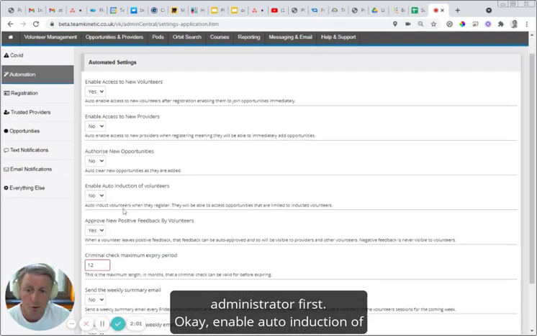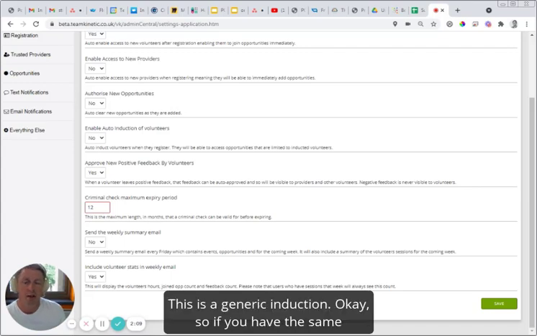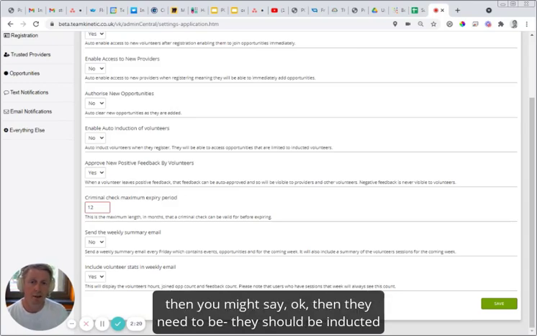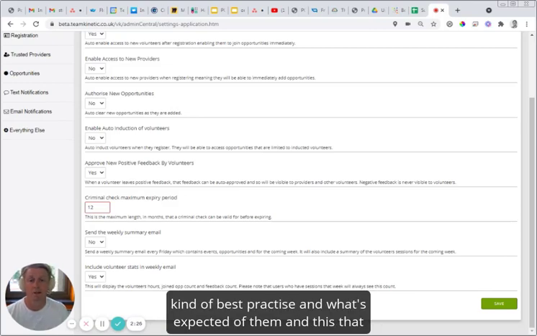Okay, enable auto induction of volunteers. So this is not an induction on an opportunity. This is a generic induction. If you have the same induction process, onboarding process for every volunteer, then maybe you go through health and safety and best practice and what's expected of them and this, that, and the other.